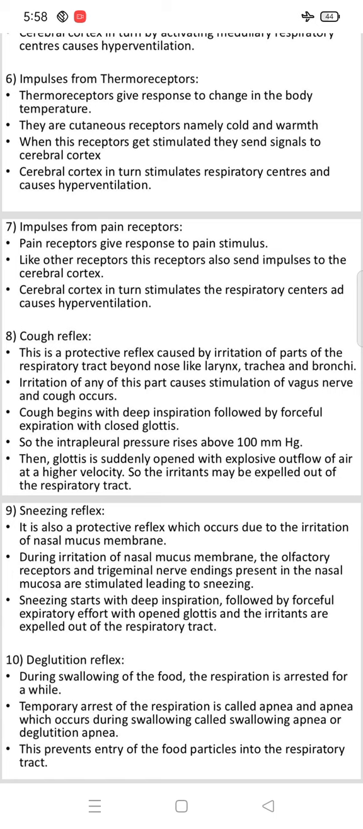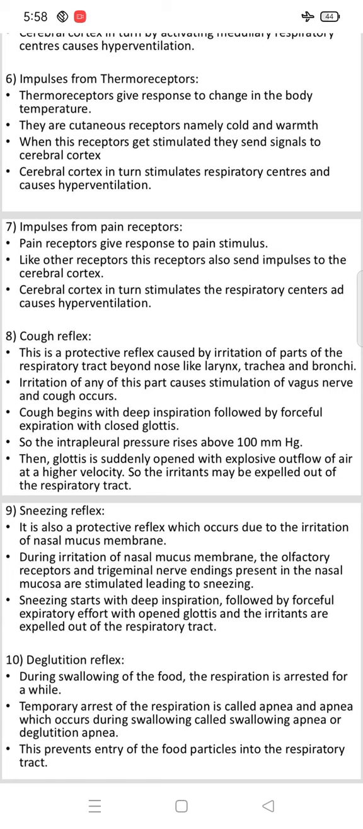The cough begins with a deep inspiration followed by forceful expiration with a closed glottis, so the intrapleural pressure rises to about 100 mmHg. Then the glottis is suddenly opened with an explosive outflow of air at very high velocity, so the irritants may be expelled out of the respiratory tract.